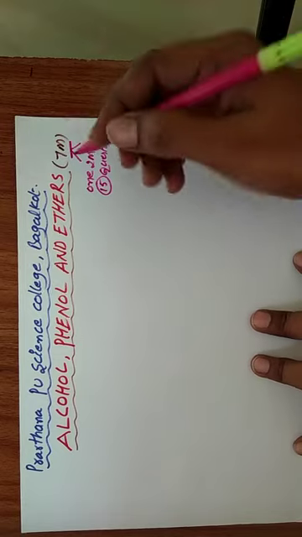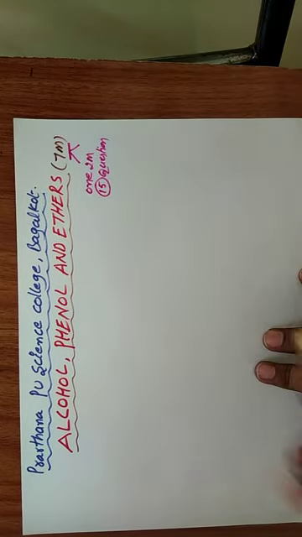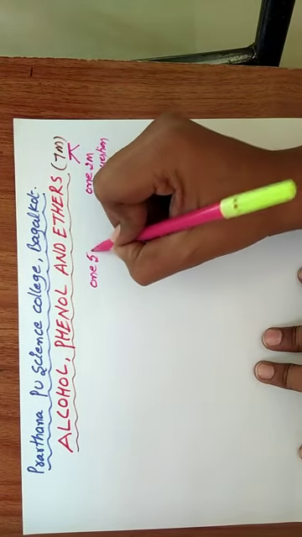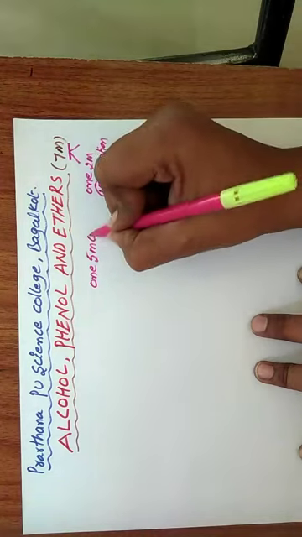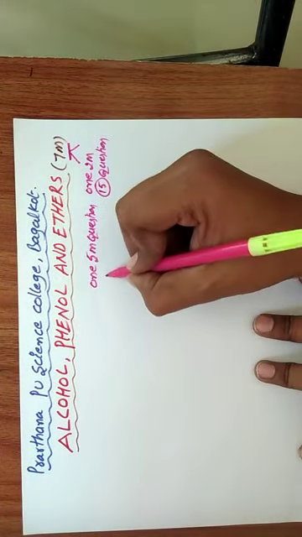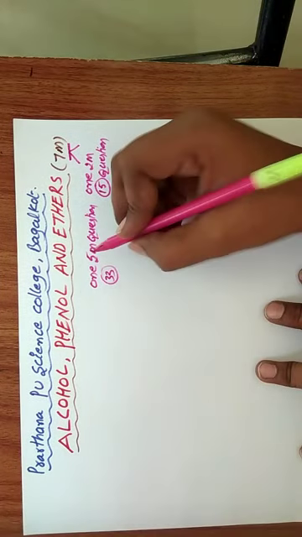And also another one, a 5 marks question, is question 33 in the annual question paper.